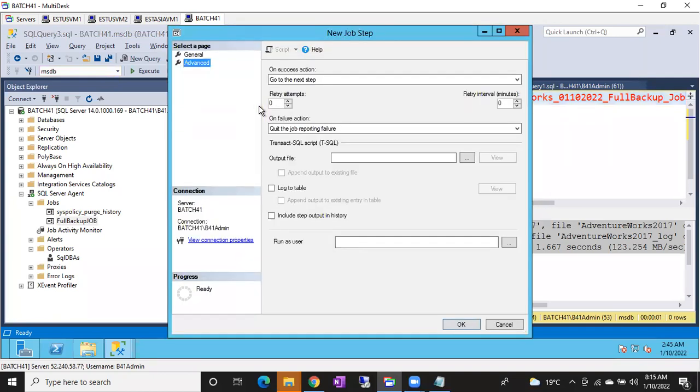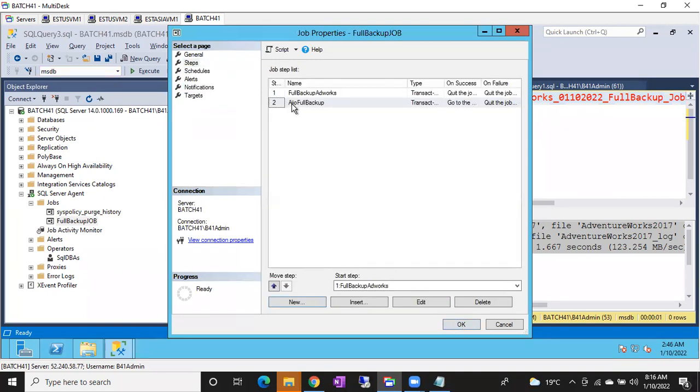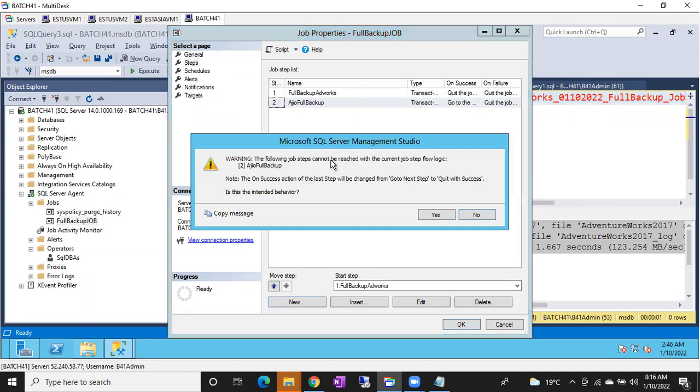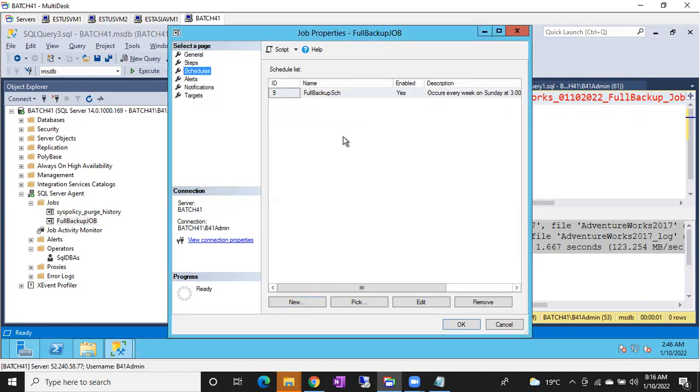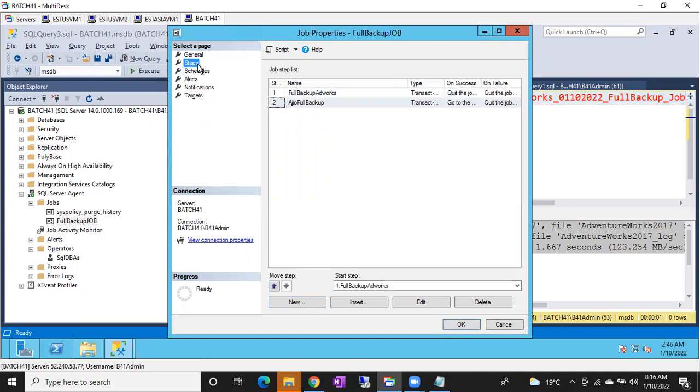Yes, someone is trying to ask a doubt. No doubts? Okay, done. So that's it, and you can click OK, and I can schedule this. I cannot schedule this backup, guys. Schedule is for the whole particular job. It is saying the success action of the last step, we change it to go to next step. Okay, schedule. So again, I cannot schedule each step. That is not possible. All steps will run at a time.